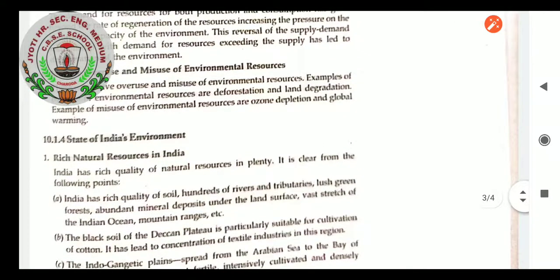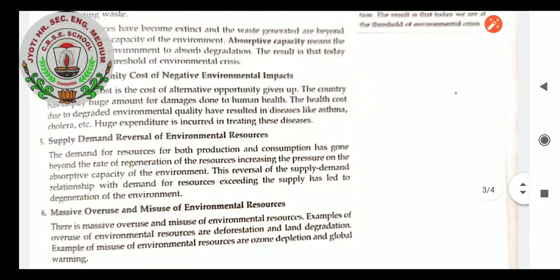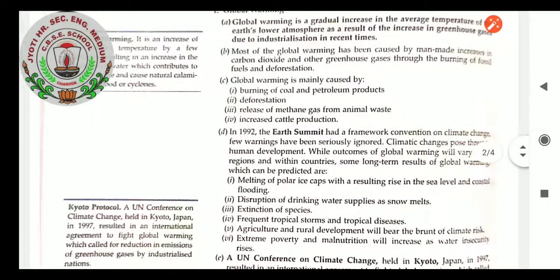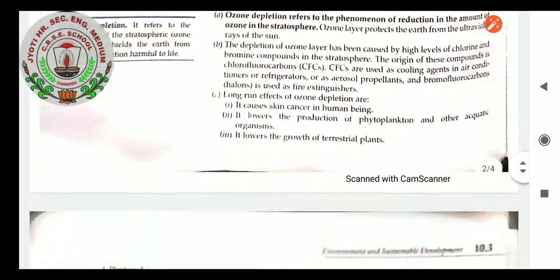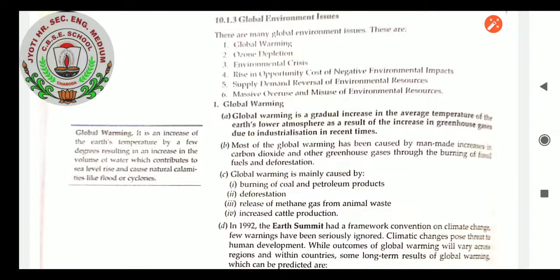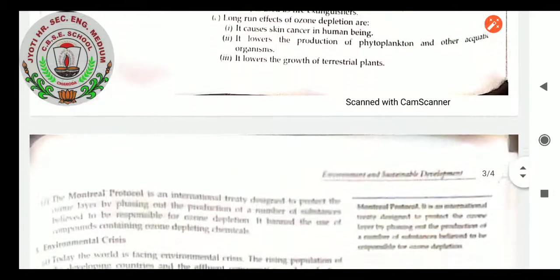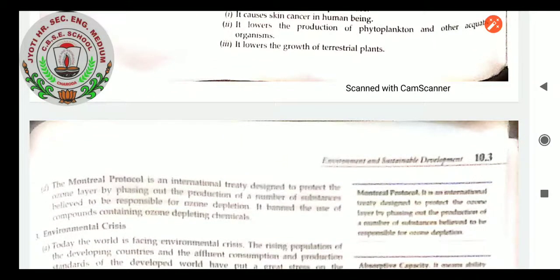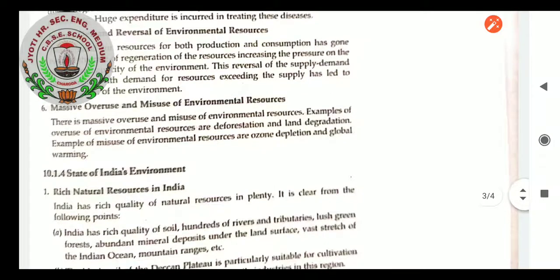State of India's environment, students. These were the particular points we discussed: ozone depletion. The main global environmental issues were global warming, ozone depletion, environmental crisis, rise in opportunity cost of negative environmental impacts, and supply demand reversal of environmental resources. Massive overuse and massive misuse of environmental resources are the various causes of global environmental issues. Now we will see the state of India's environment.